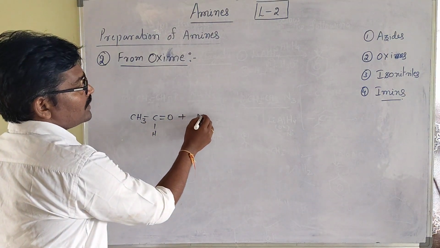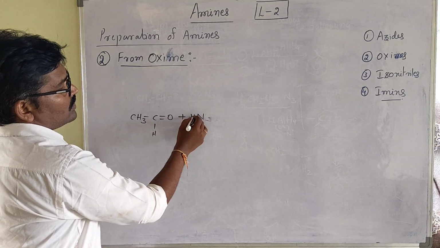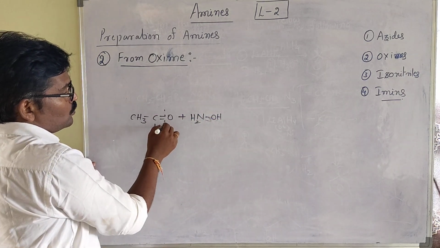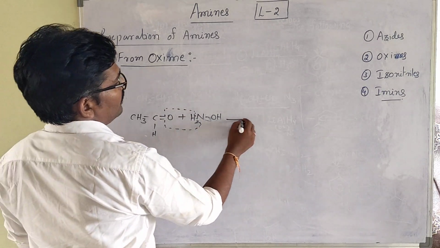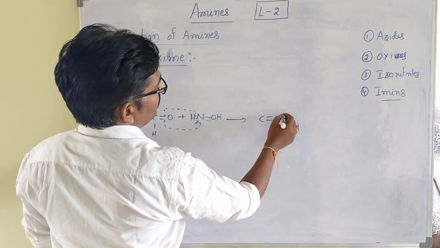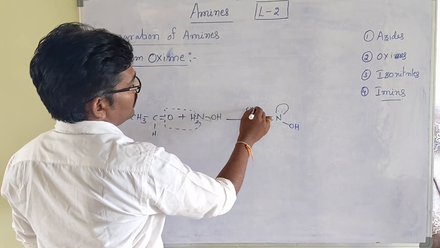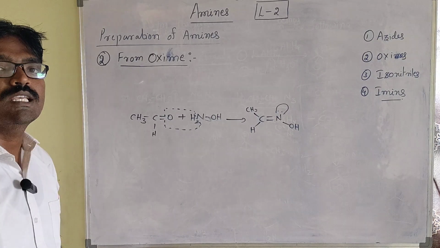When it reacts with hydroxylamine, NH2OH, H2O will be lost from this. Then the oxime, C double bond N-OH, of course with a lone pair of electrons on it, and CH3 and H, like this will be there. So this we are calling oxime.